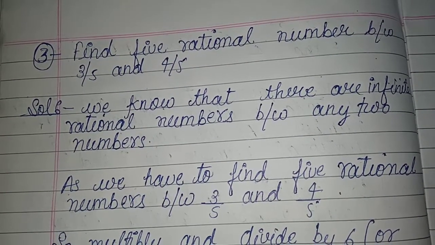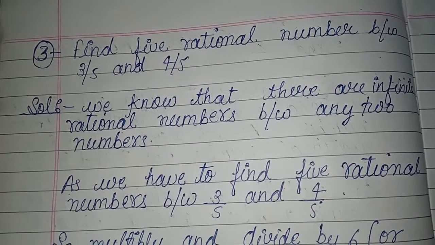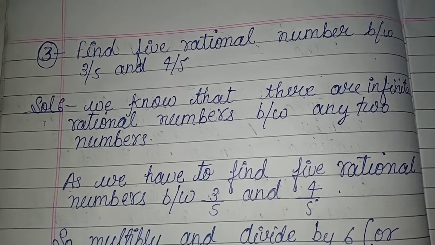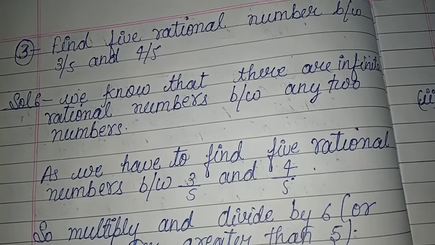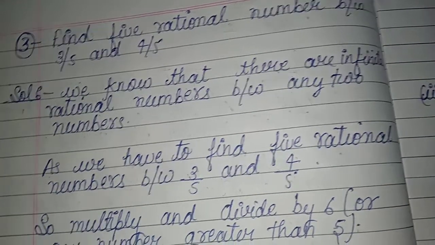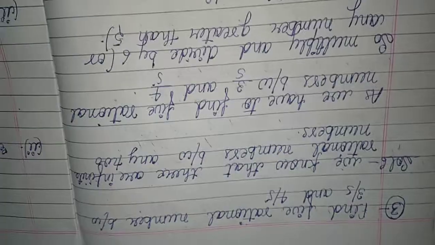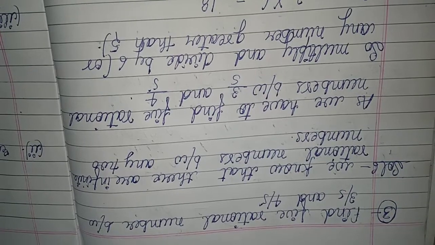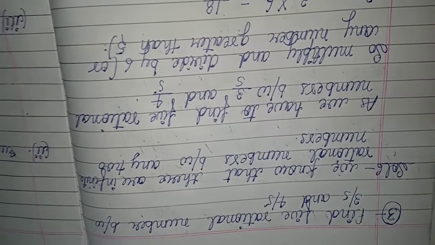We have question number 3, that is to find 5 rational numbers between 3 upon 5 and 4 upon 5. As I told you in the previous lecture, there are infinite rational numbers between any two numbers. And in this question we have to find 5 rational numbers between 3 upon 5 and 4 upon 5.